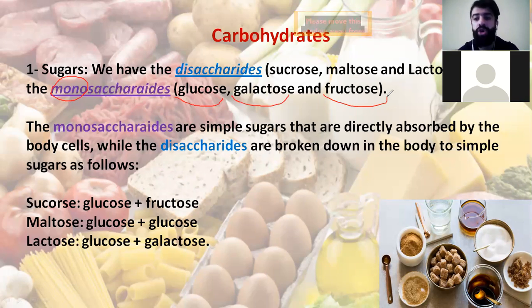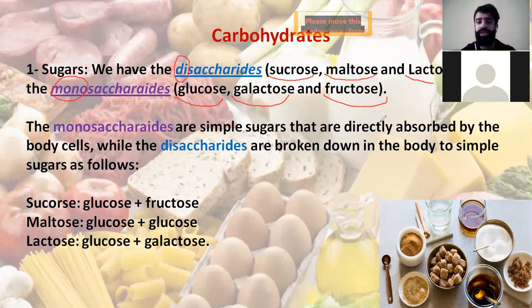You have to know that the monosaccharides are glucose, galactose, and fructose. Disaccharide. What is the meaning of di? Whenever you hear the word di, it's two. A disaccharide is a sugar that's composed of two sugars. Examples are sucrose, maltose, and lactose.